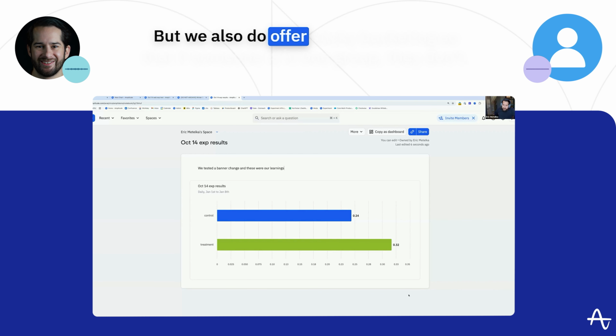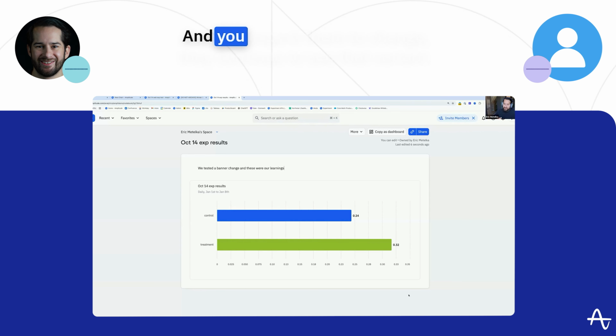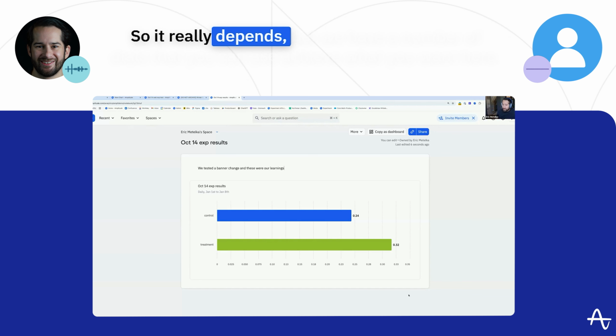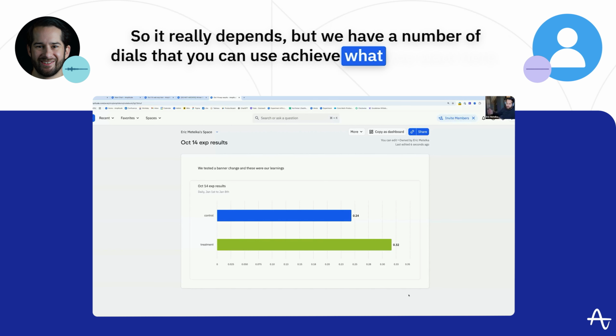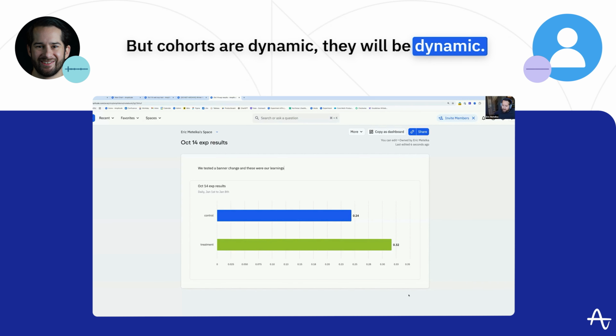But we also do offer sticky bucketing, so that if someone is in one group and you expect them to change, they continue to see that variant. So it really depends, but we have a number of dials that you can use to achieve what you want here. But cohorts are dynamic. They will be dynamic.